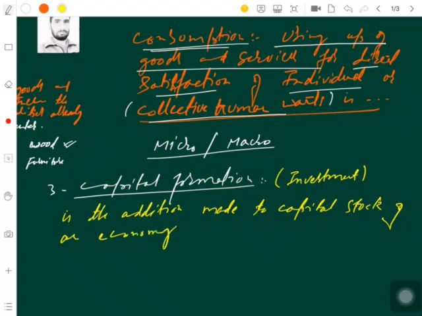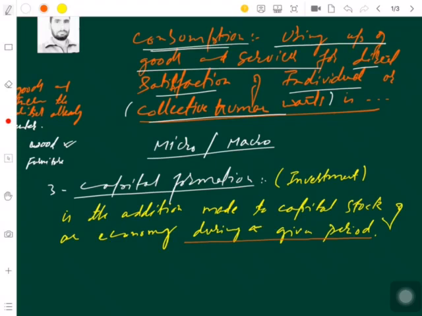Now you know from the previous lecture that an economy is a system which provides people with the living, during a given period. You have to keep it in mind that whensoever you are talking about capital formation, you are talking about a particular period of time.